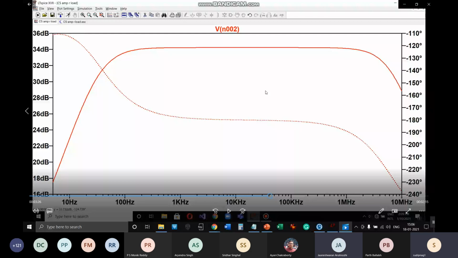Sir, yes. I just had an observation in the first experiment. In that, I increased the width of the PMOS, which is W2, to a very high extent, to about 10.